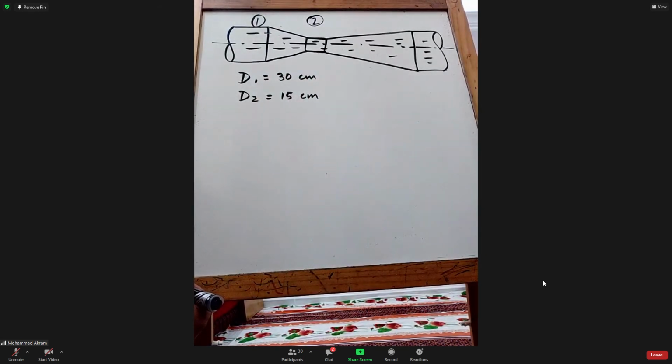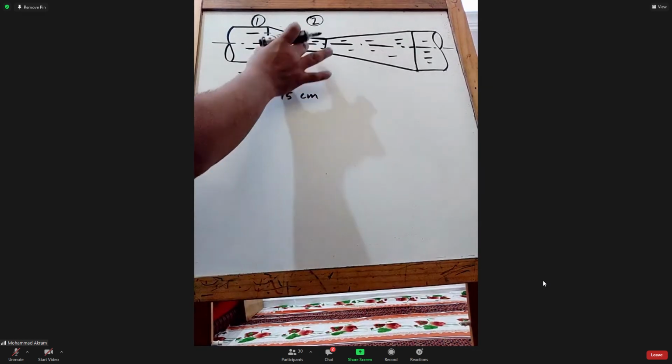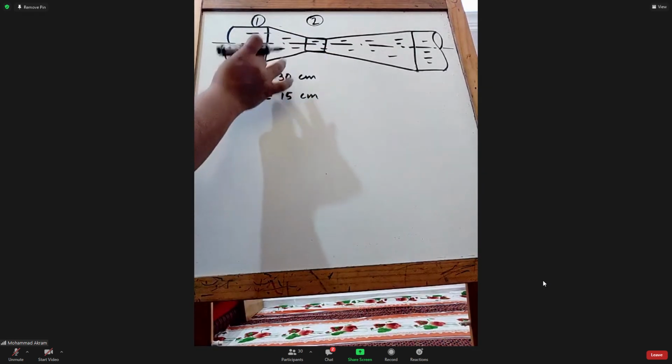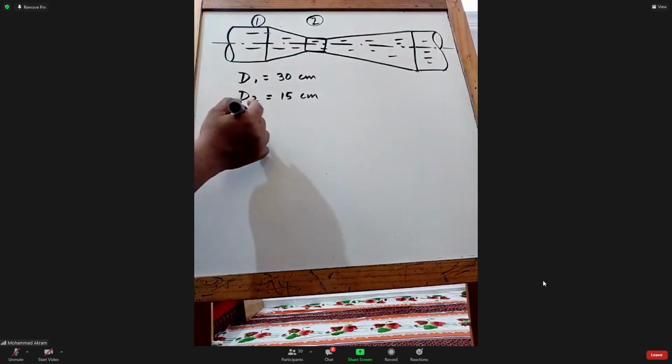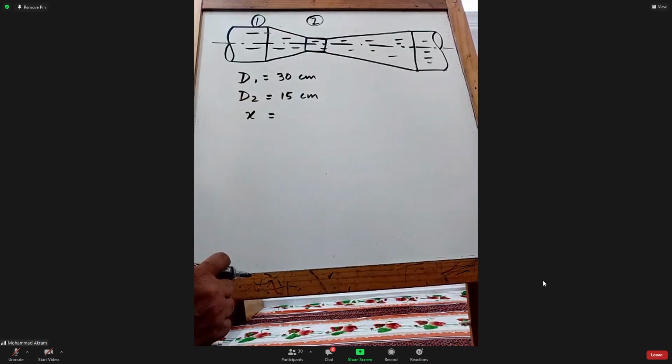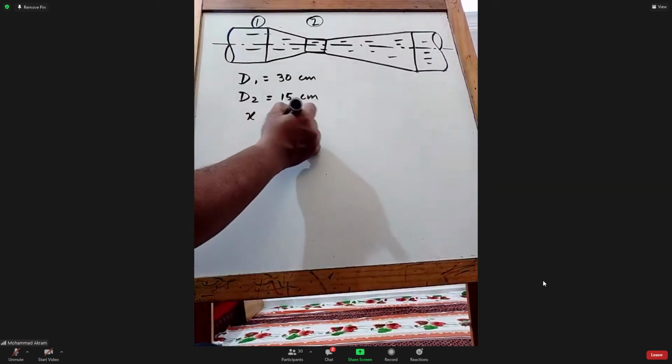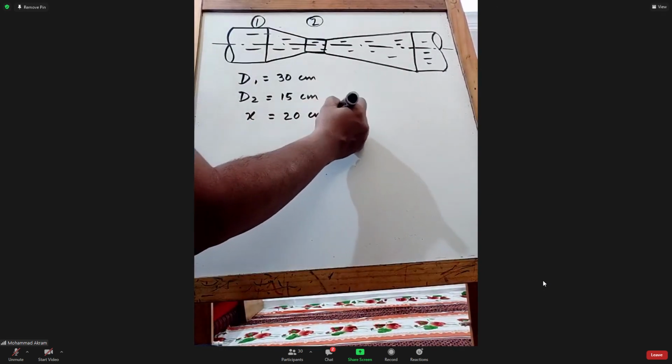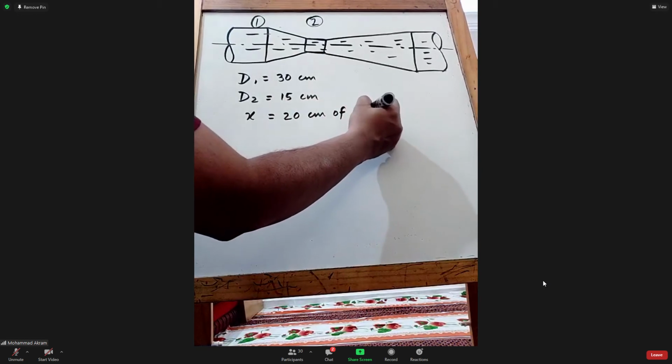It is given that the difference of pressure level showing in the U-tube manometer, X, is equal to 20 centimeters of Hg, that is mercury.